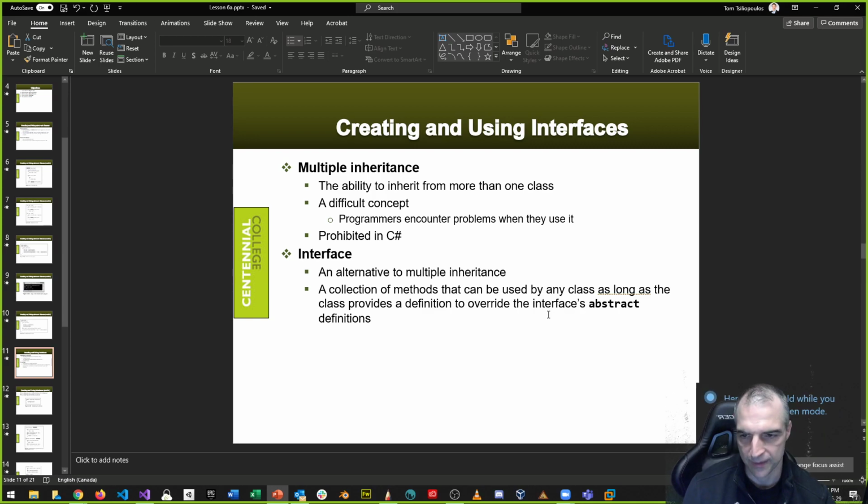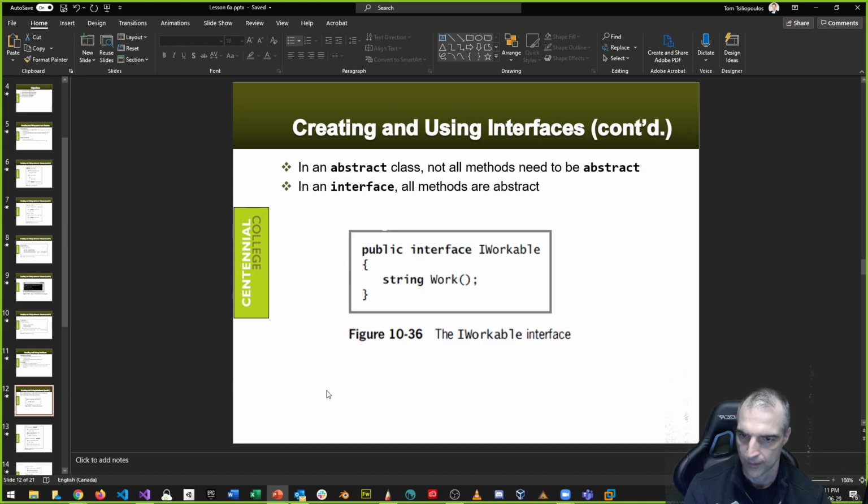So if I go back to that, that's the first thing. The first thing is it's an alternate way of doing multiple inheritance. It's not actual inheritance, but what it does is it has method definitions you must override. So here's an example. We call this thing iWorkable, right?